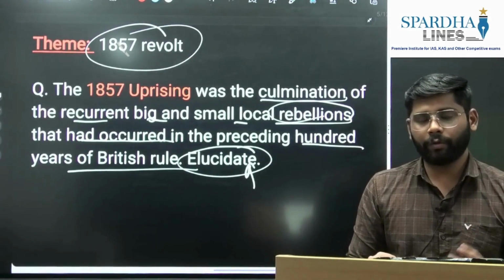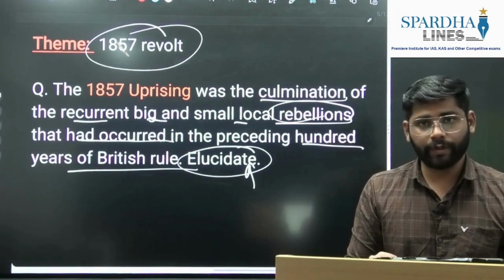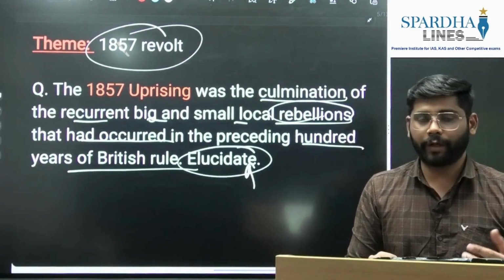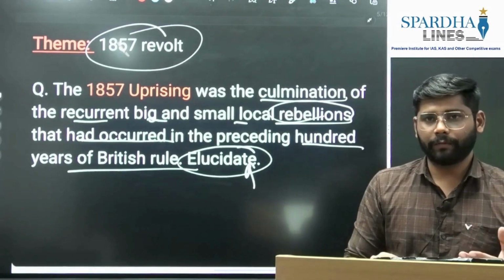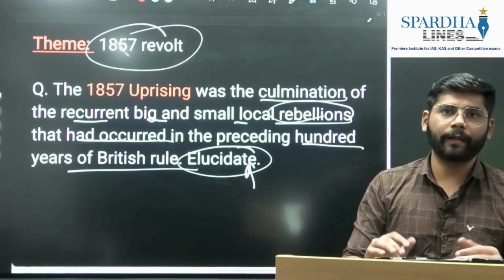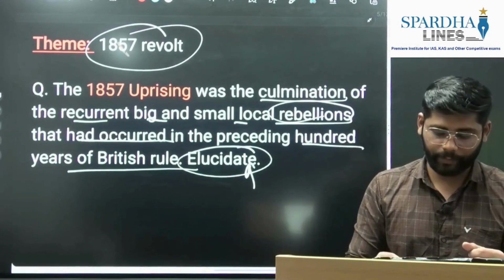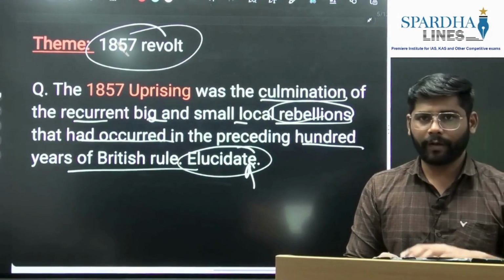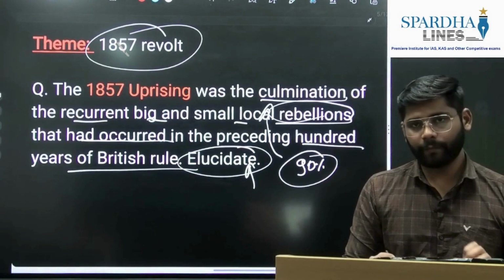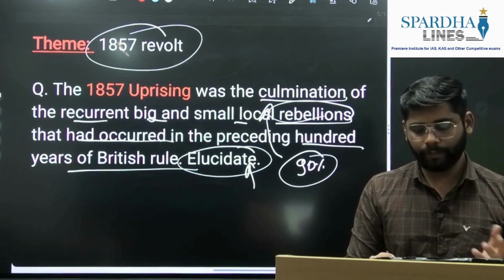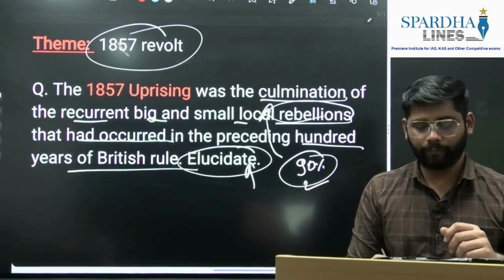If the directive word were critically analyzed, we would see that yes, it was the culmination of the recurring events, but also the context and developments of that time that worked in favor of this uprising. So 90% of our answer should explain this one: how was the 1857 revolt the culmination of the recurring big and small rebellions? Here we are going to spend 90% of our answer.